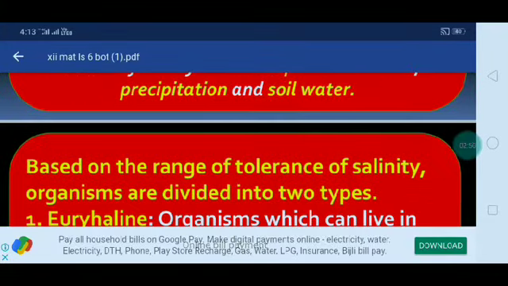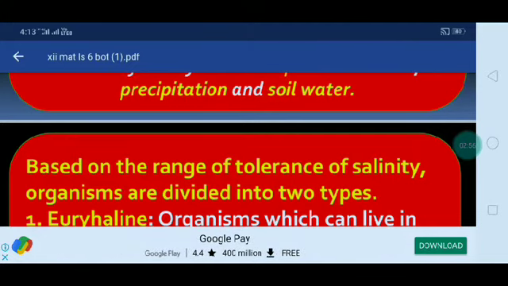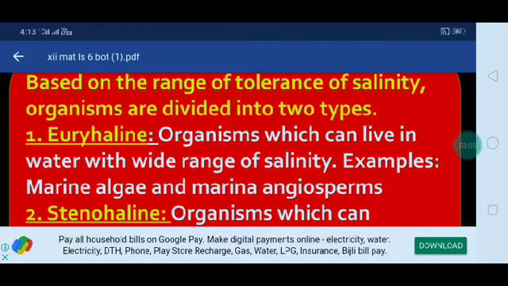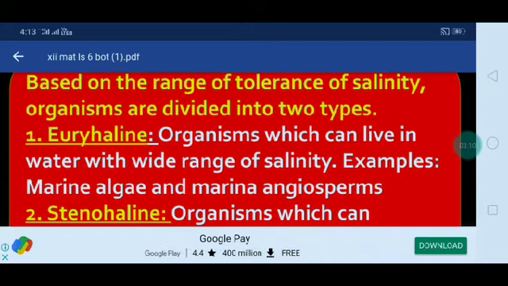Based on the range of tolerance of salinity, organisms are divided into two types. The first is euryhaline and the second is stenohaline. What do you mean by euryhaline? An organism which can live in water with a wide range of salinity, even where the salinity is very high, is euryhaline.